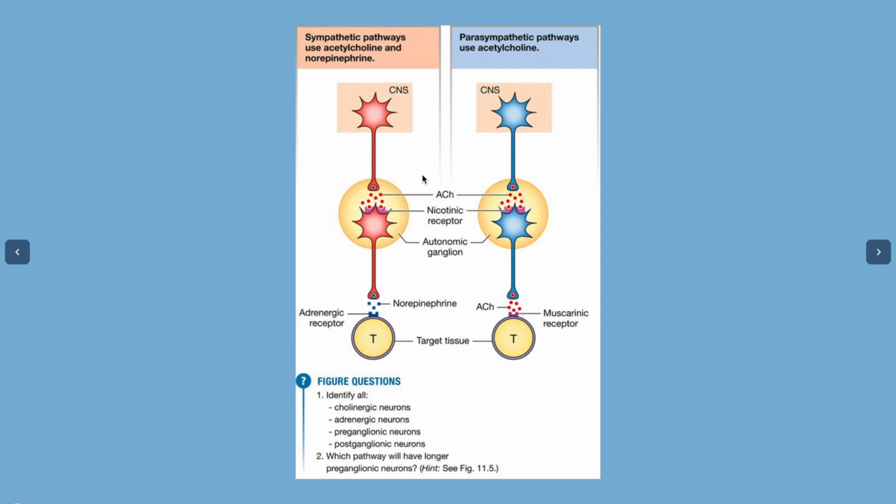At the end of the postganglionic neuron, there are different neurotransmitters and receptors for the sympathetic and parasympathetic pathways. For the sympathetic pathway, there is norepinephrine, which binds to the adrenergic receptor, whereas in the parasympathetic pathway, there is acetylcholine that binds to the muscarinic receptor. There is also one final difference. Sympathetic pathways typically have short preganglionic neurons and long postganglionic neurons.